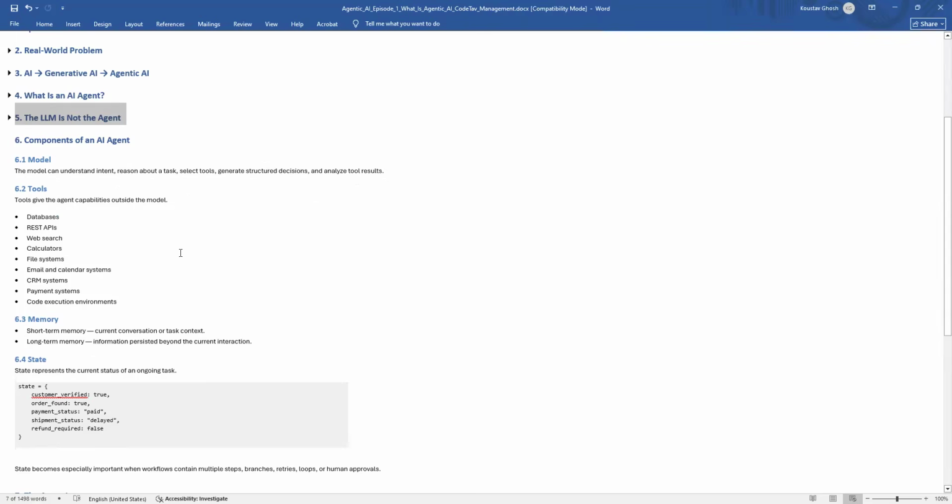Suppose the user asks, what is the current balance of my account? The LLM may not know the current balance, but it can use a banking tool. For example, we can create a method, get account balance, where we can write our business logic. The tool could communicate with a backend service and the backend will return the balance. The agent then uses the information to construct the response.